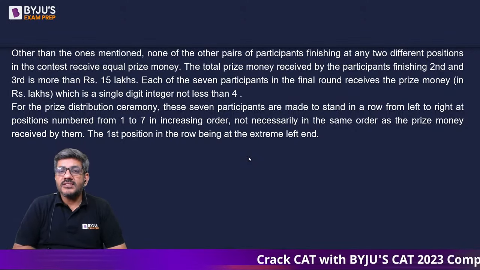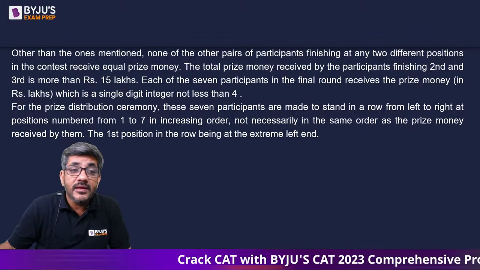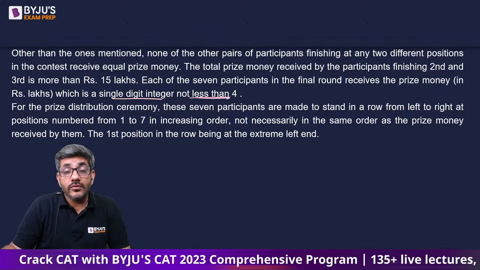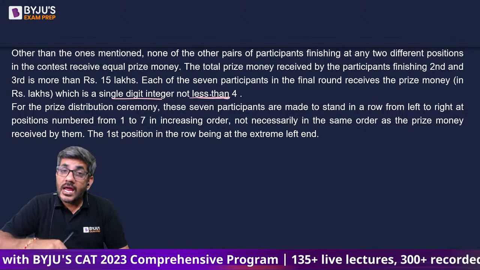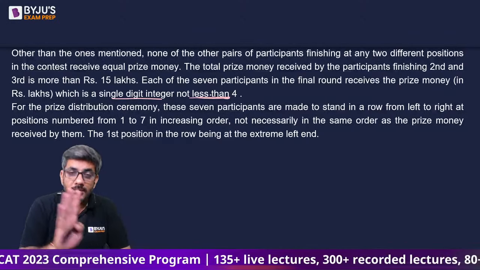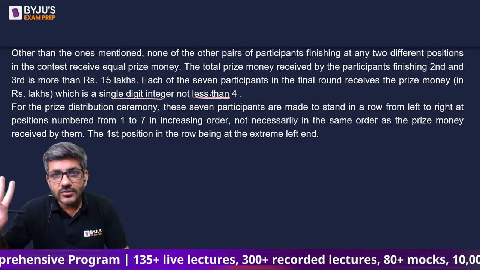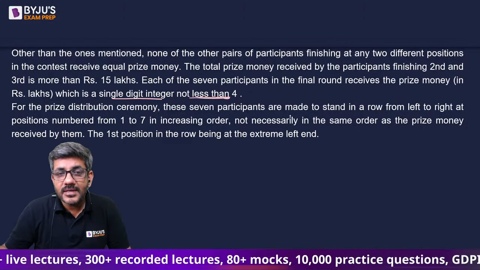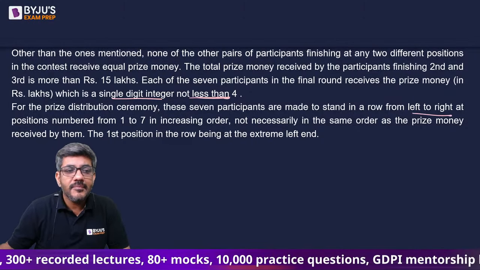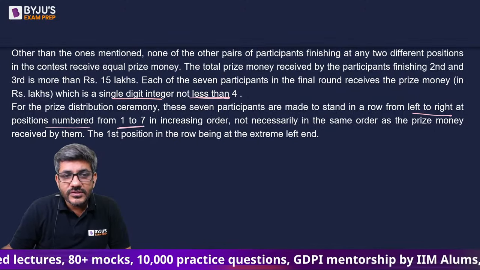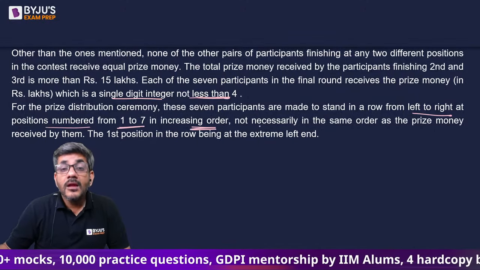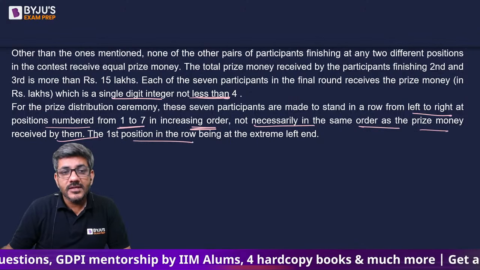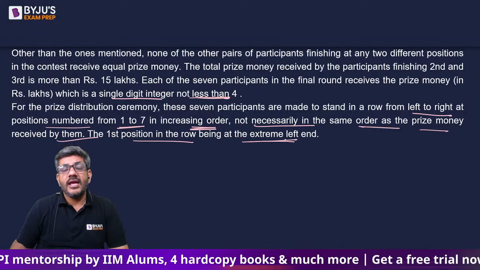Each of the 7 participants in the final rounds received prize money, which is a single digit integer not less than 4. That means everyone got 4 lakhs or more. Not less than 4 means 4 is possible. So every person has got 4 lakhs or more. For the prize distribution ceremony, the 7 participants are made to stand in a row from left to right at positions numbered from 1 to 7 in increasing order, not necessarily in the same order as the prize money received by them. The first position in the row being at the extreme left end.